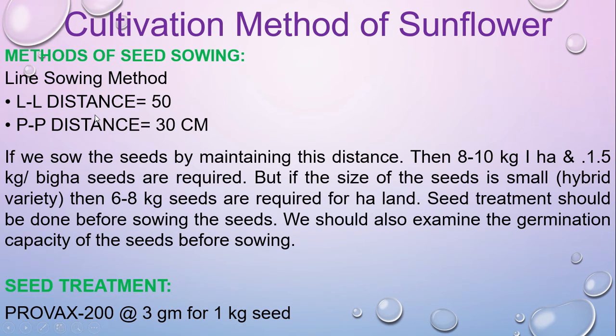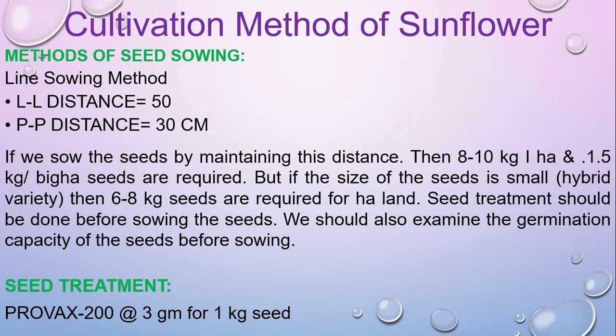We can sow the seed by two methods: one is the broadcast method and the other is the line sowing method. But nowadays the broadcast method is not so popular because there are some drawbacks to that method. That is why most farmers use the line sowing method.